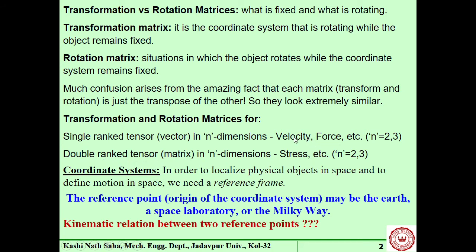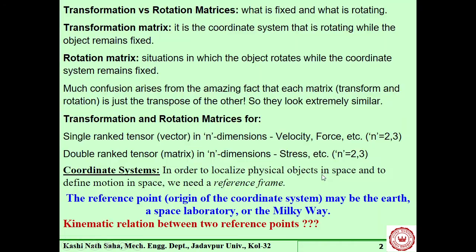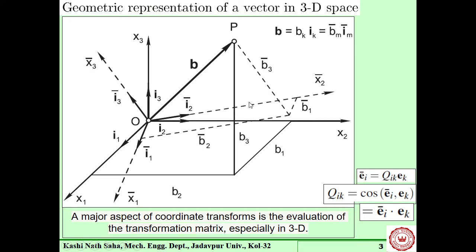Okay, so that transformation matrix, it depends on that dimension, whether it is a two-dimensional object or a three-dimensional object. The transformation matrix will always be given by this particular equation, which is basically